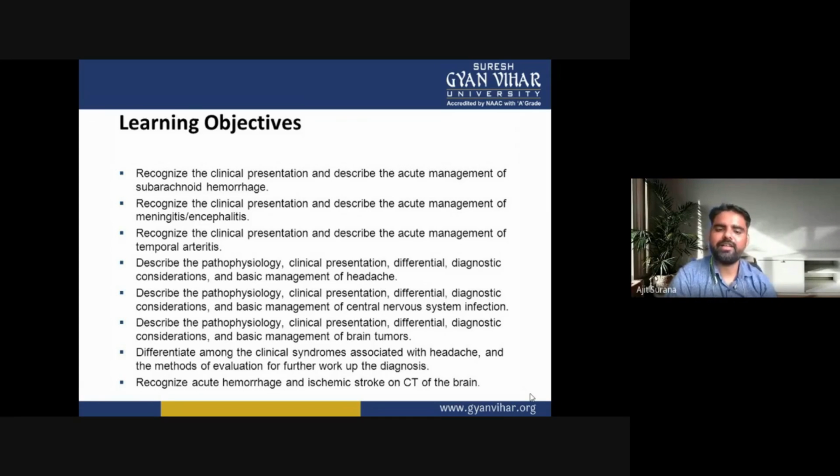Differentiate among the clinical syndromes associated with headache and the methods of evaluation for further workup of the diagnosis of headache, and recognize acute hemorrhage and ischemic stroke on CT of the brain. So this is all about the learning objectives of clinical neurology, in which the student may understand different types of diseases.